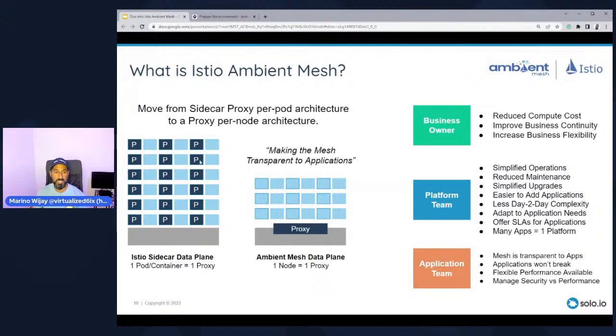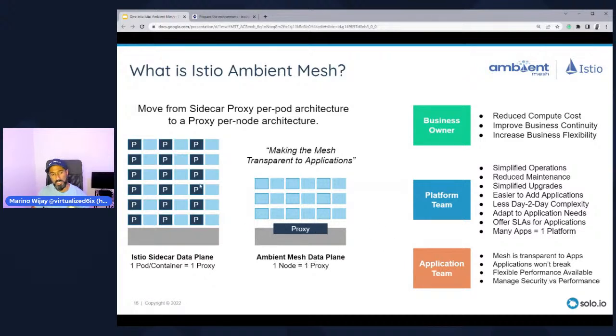Now, this doesn't mean that sidecars are going away. It just means that with this new mode of operation, onboarding services into a mesh may be less harmful to your production environment in the sense that you don't have to restart deployments anymore. You can roll out your services into a mesh because there'll already be services running in your cluster. You're just turning on the mesh functionality with Ambient Mesh.